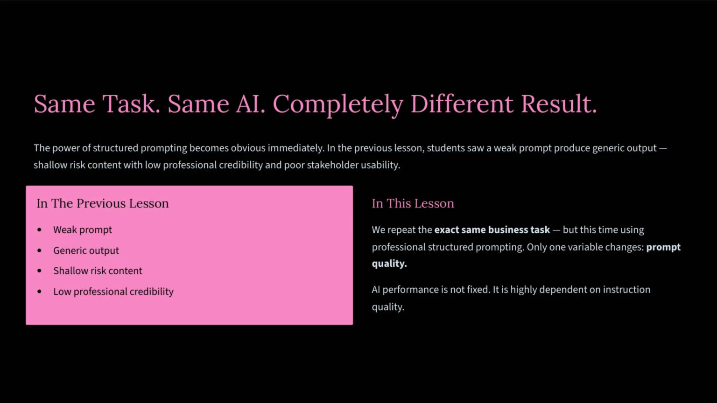But in this lesson, we are going to run a controlled experiment. We are repeating the exact same business task, building a project risk register, but this time we are using a professionally structured instruction set. It is absolutely vital to recognize that only one variable changes between these two runs: prompt quality. The underlying AI performance is not a fixed, rigid ceiling. Instead, it functions like a mirror that directly reflects the quality, precision, and depth of your instruction design. Let us look at the exact strong prompt architecture we used to achieve this dramatic upgrade in output quality.